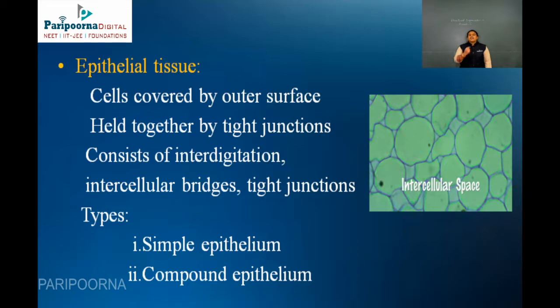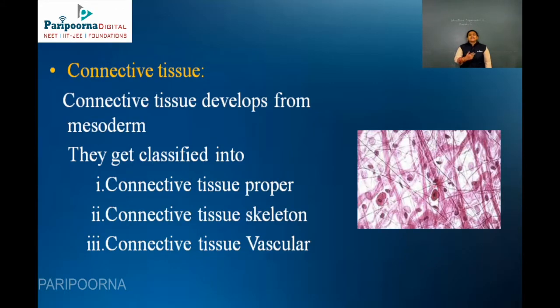That is, if the epithelial tissue is made up of only one type of layer, then it is said to be simple epithelium. If it is made up of more than two types of layers, then it is said to be compound epithelium. Next, the connective tissue.